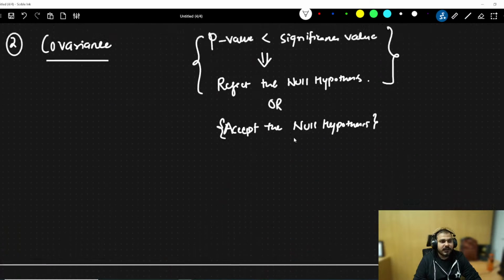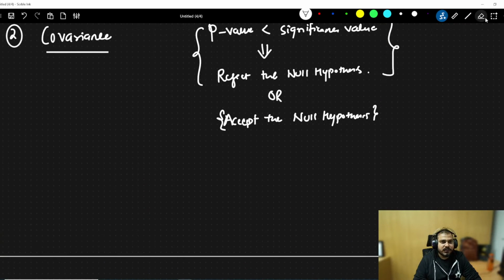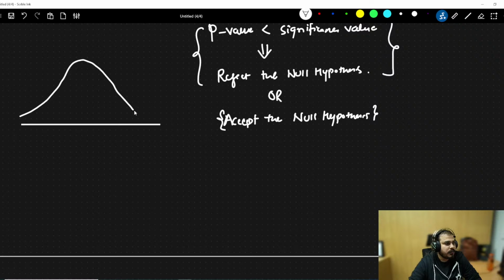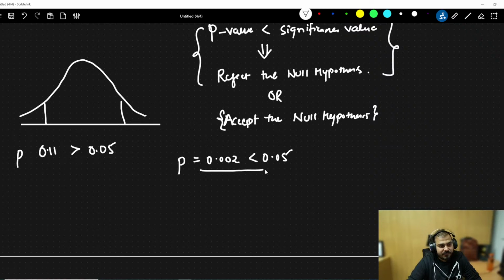No, guys, understand one thing. You are getting confused in many things because you're not focusing on what I'm teaching. Let me define once again. This is my graph. Initially, I got a p value, which is obviously greater than 0.05. And let's consider a p value of 0.002, which is less than 0.05. When I have this scenario, this basically means I am in the confidence interval.